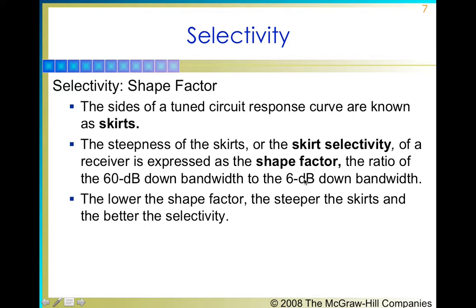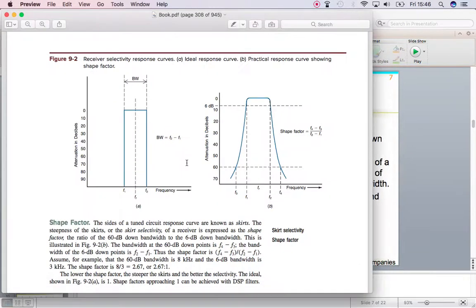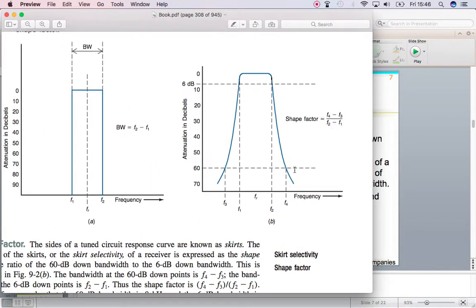So in order to understand this point, we have to see a diagram of the book, which is, you can see this kind of diagram. Here you can see the shape factor is basically, this is a signal.